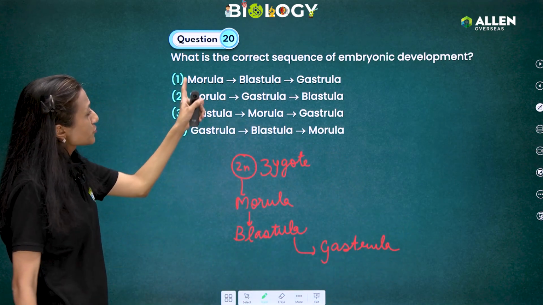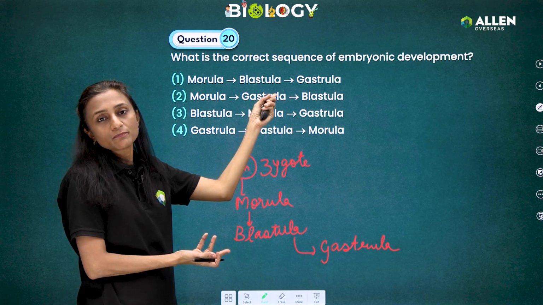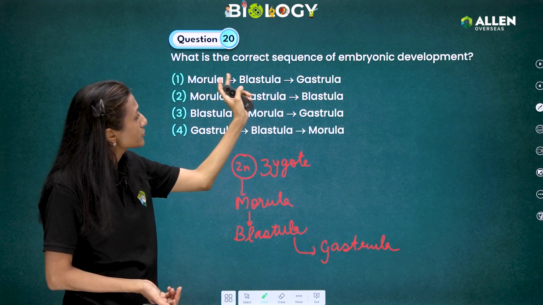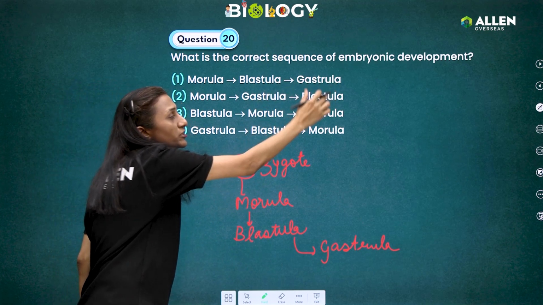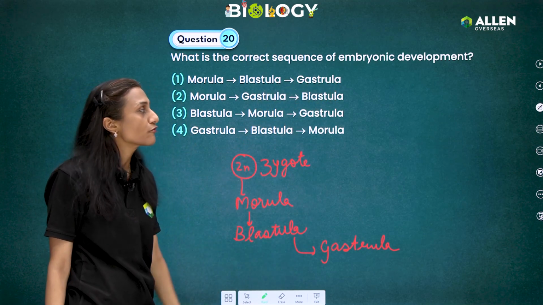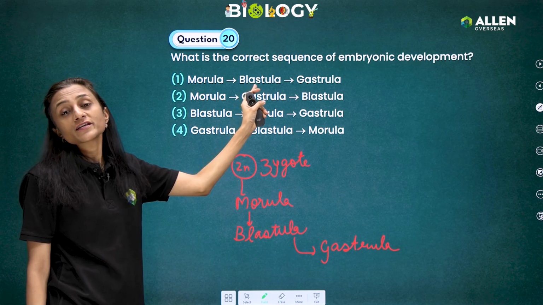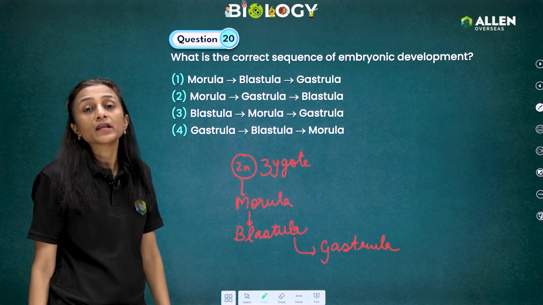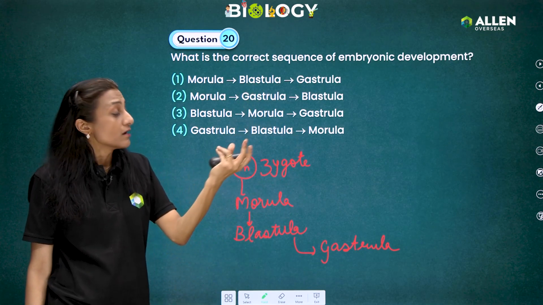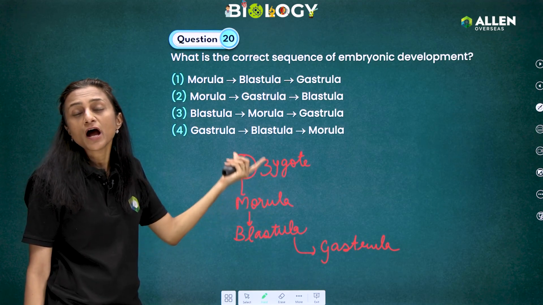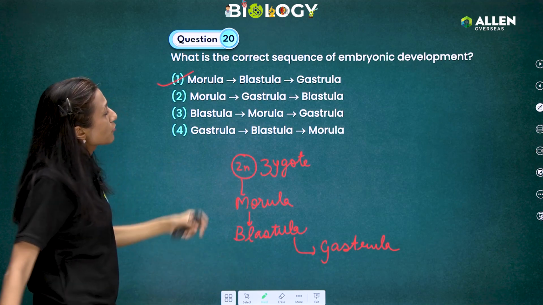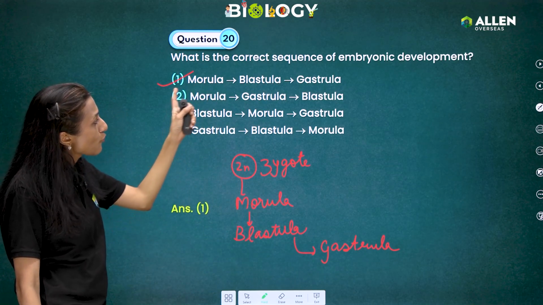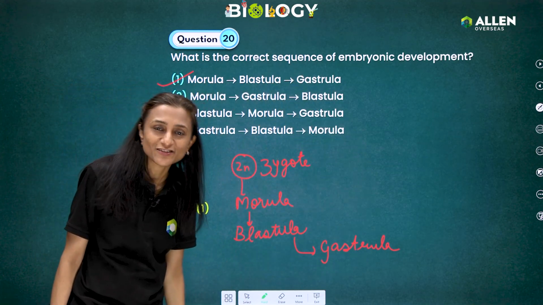So first morula will form. Our first option is correct: morula, blastula, and then gastrula. Last is where the morphogenetic movement takes place and 3 germ layers are formed. Before that, blastula is the stage where implantation will happen, and the first stage which is formed after cleavage divisions in the zygote is the morula. So our option number 1 is correct, that is morula, blastula, and gastrula.